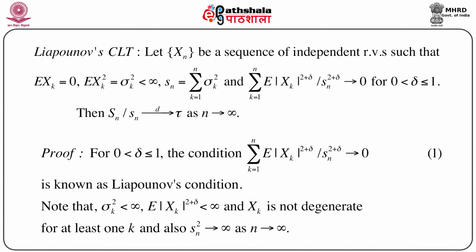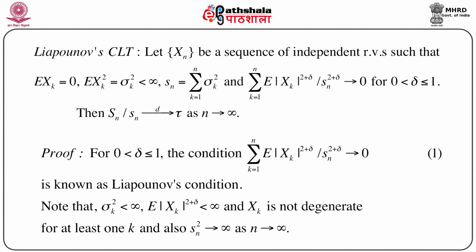And assume that summation k equals 1 to n of expectation of mod Xk to the power 2 plus delta, divided by small Sn to the power 2 plus delta, goes to 0 for some delta lying between 0 and 1 inclusive.